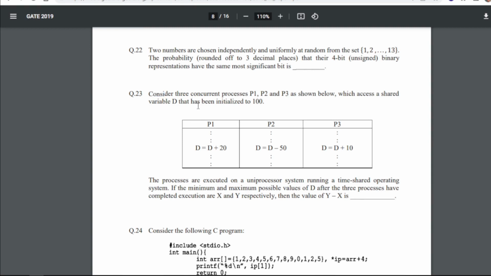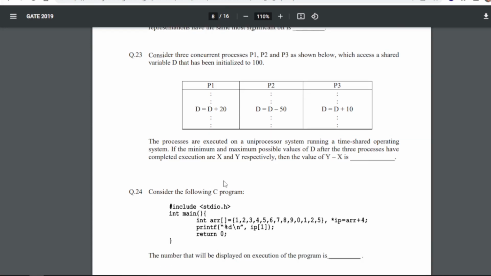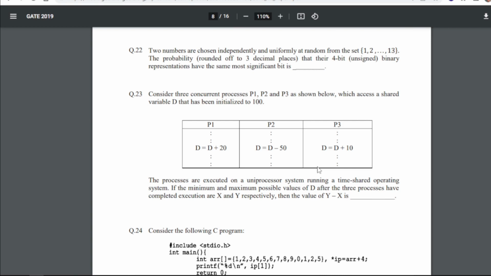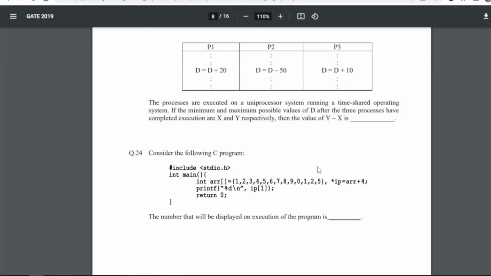Now 23 is, consider 3 concurrent processes P1, P2 and P3 as shown below, which access a shared variable D that has been initialized to 100. These are the 3 processes. The processes are executed on a uniprocessor system running a time-shared operating system. If the minimum and maximum possible values of D after the 3 processes have completed execution are X and Y respectively, then the value of Y minus X is what? If you solve this question, you will get the answer as 80.